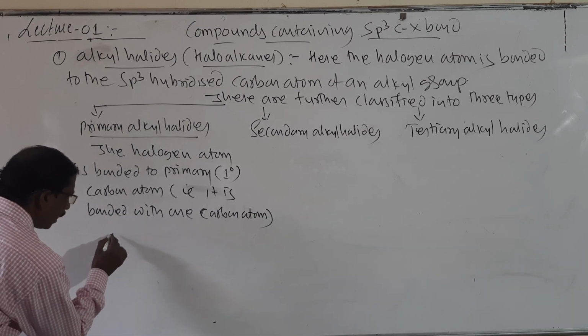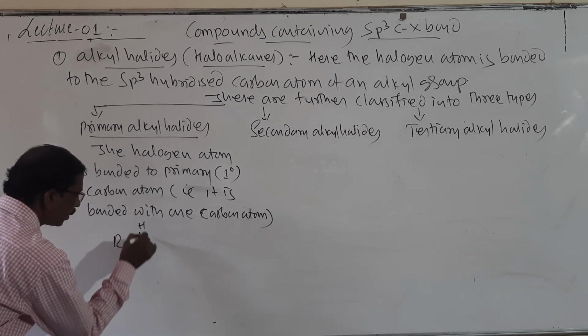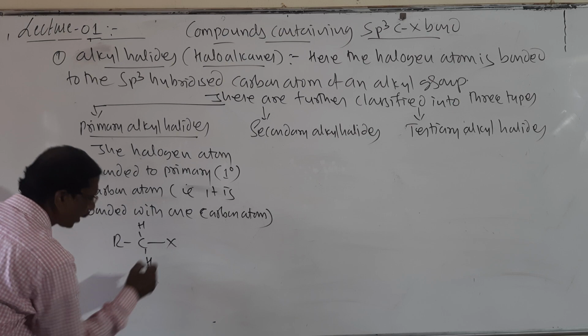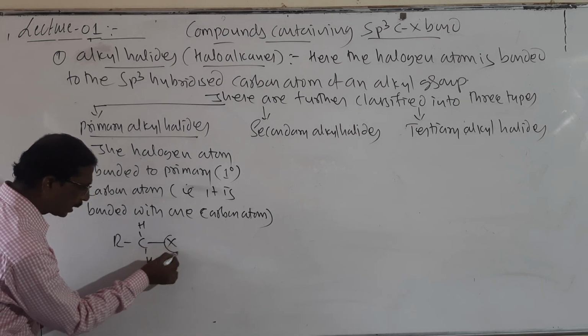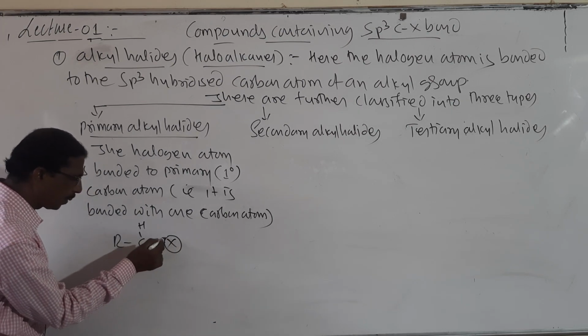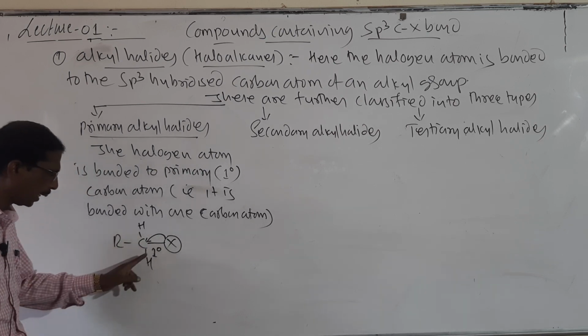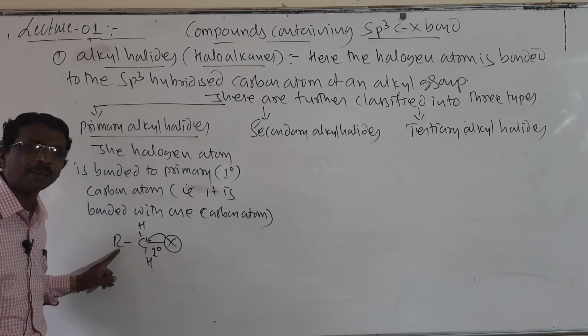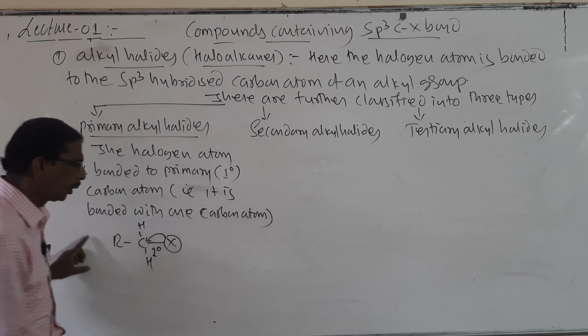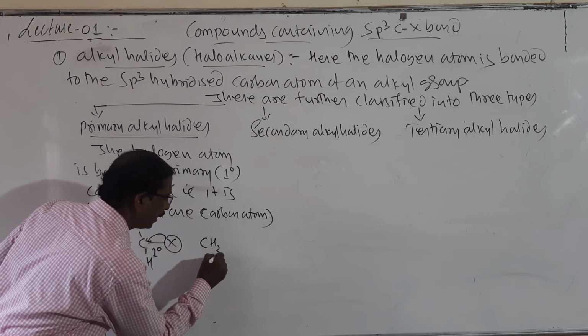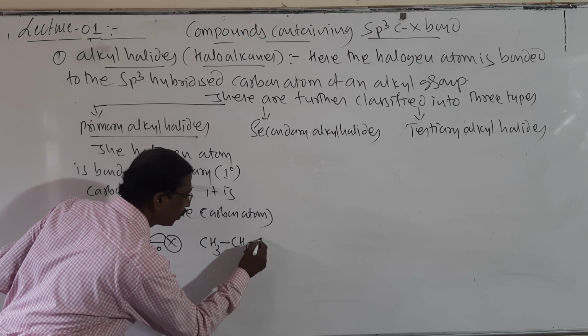Means, look here, I will write RCH2X. This X is the halogen atom, attached to this carbon atom, and this carbon atom is called a primary carbon atom if it is attached to only one carbon. So here I will write an example, CH3CH2Cl.